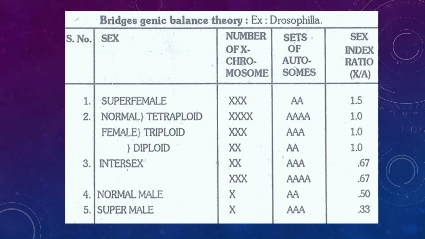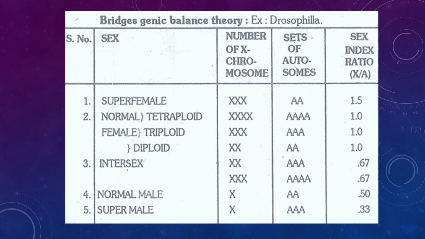You can see in this diagram, in super female the X by A ratio is 1.5. In normal female, the ratio is 1. If the X by A ratio is 0.67, that is intersex, neither male nor female.